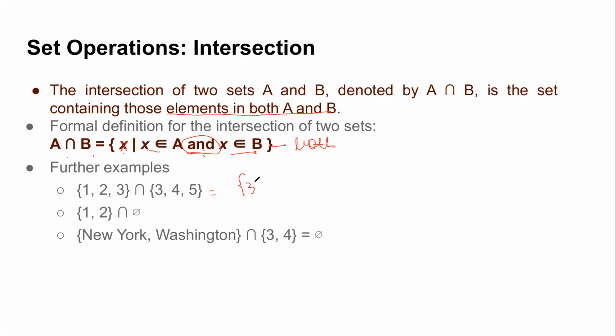Excellent. So the first one is 3, because 3 is the only common element. In the next one, excellent, it is ∅, right? And what do we in general infer? If I have any set A and I take an intersection with ∅, what should be my answer? It will always be ∅, right? Why? Because ∅ has no elements. So the common elements will always be 0, because there's nothing you can have in common between the two. Similarly, for the last one, there's nothing common, so it's ∅.